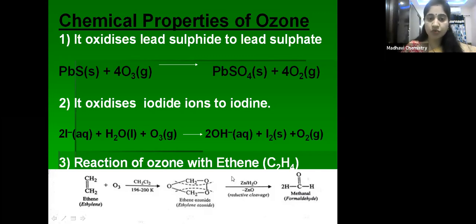Is it clear, children? So when ozone reacts with ethene, that is C2H4, an addition product is obtained, that is called ethene ozonide. In place of the double bond, this O3 gets attached in this manner. And when this ethene ozonide is treated with zinc dust and H2O, breaking of the bond takes place like this, and we will get CH2O units. So CH2O can be written as HCHO, which is an aldehyde having one carbon, called formaldehyde. Very, very important reactions. You have to practice all these reactions, children.